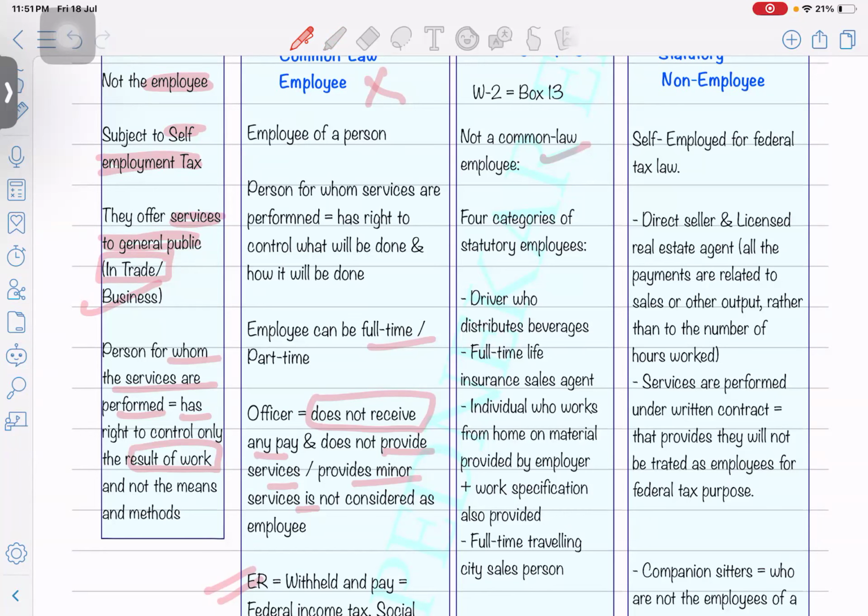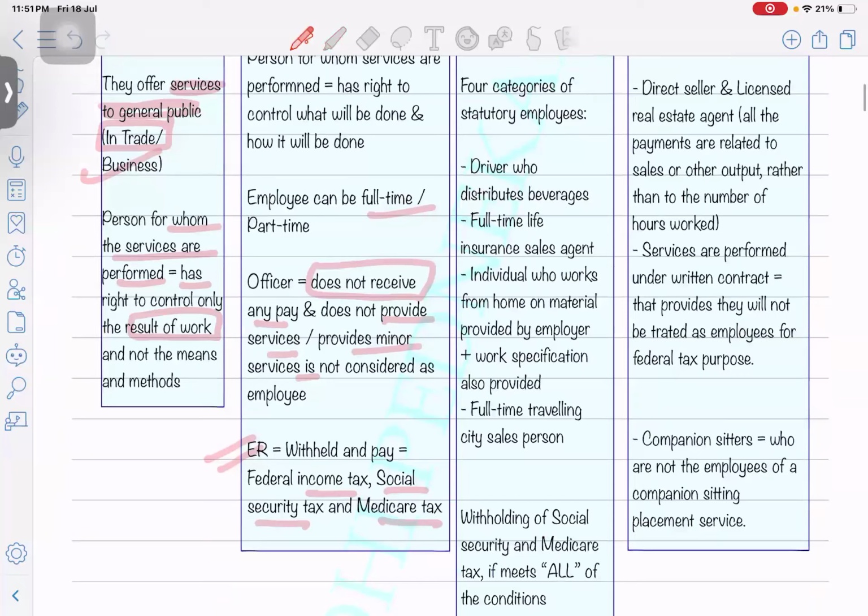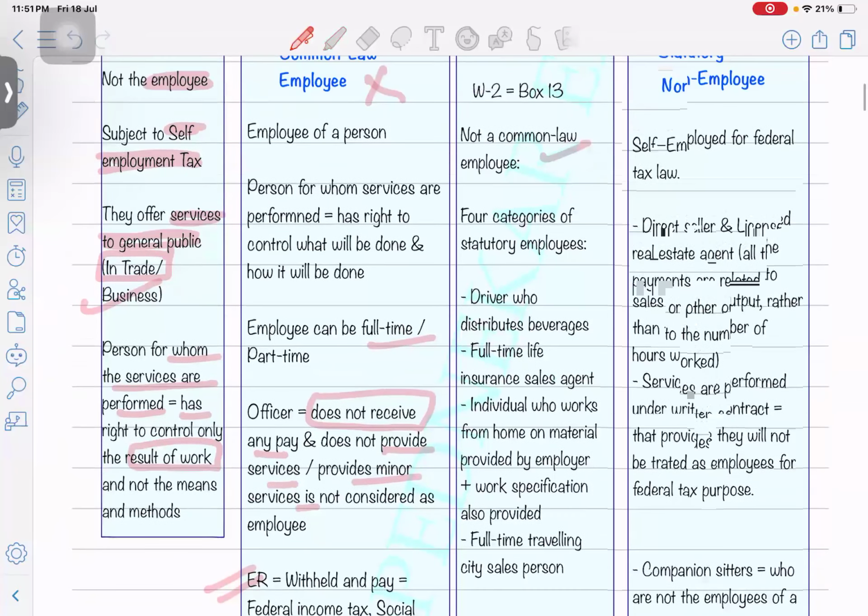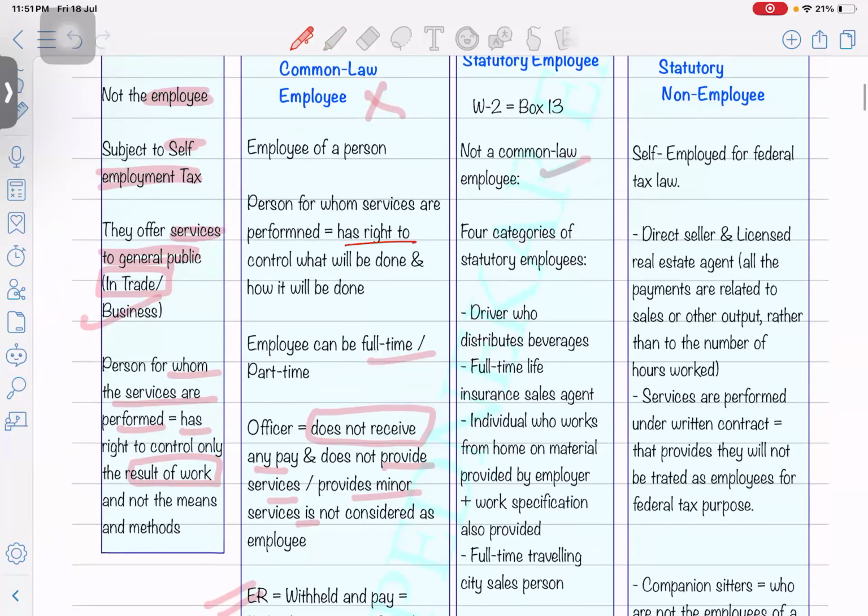So in this situation, one of the conditions is not fulfilled, that is, yes, they have the right to control what will be done and how it will be done, because the Uber driver and those people know which address they will be delivering to, and how it will be done is at the discretion of that Uber driver. So you can just remember that one example.